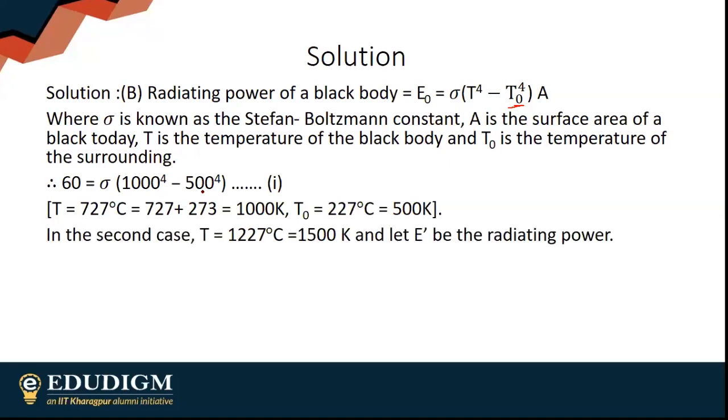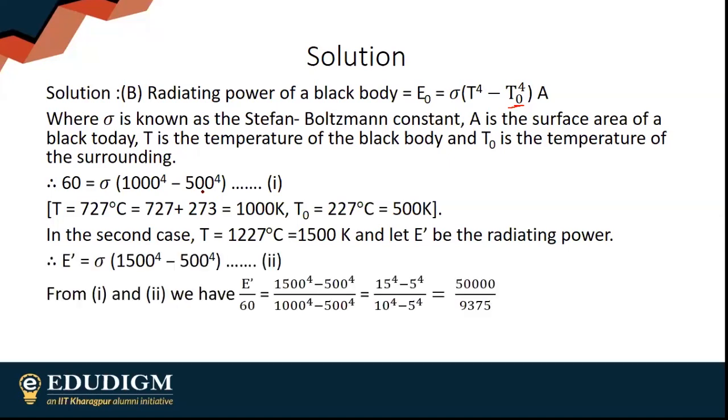In the second case, if E dash is the radiating power, then it will be this. Simply take the ratio and you will end up with 320 watts. A is missing, but it won't matter because when you take the ratio, A will disappear.